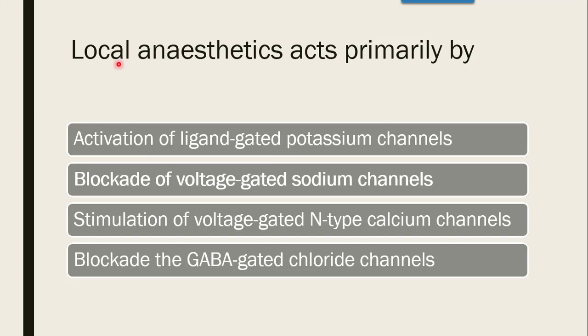Next question is, local anesthetics act primarily by whether activation of ligand gated potassium channel, blockage of voltage gated sodium channel, stimulation of voltage gated N type of calcium channel, or blockade of the GABA gated chloride channel. The correct answer is blockade of voltage gated sodium channel. Since sodium channels are responsible for depolarizing the membrane, and depolarization is not intended in case of anesthetics, they block the voltage gated sodium channel and produce anesthesia.